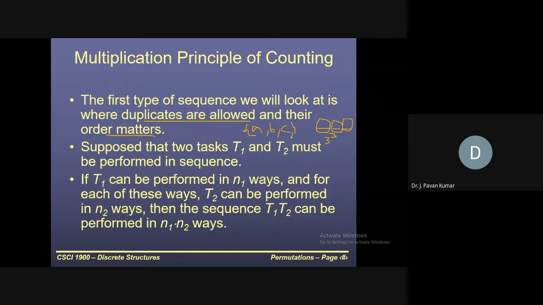Suppose the number of elements in the set is 4. Then what will be the answer? If we have a, b, c, d as allowed elements, how many three-letter words can we form, where duplicates are allowed and the order matters? What's the answer?